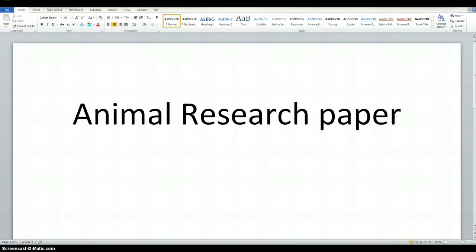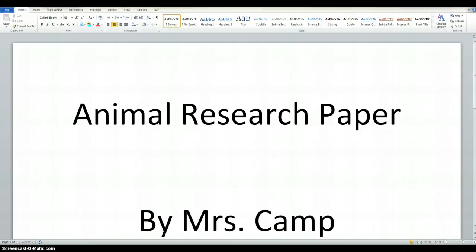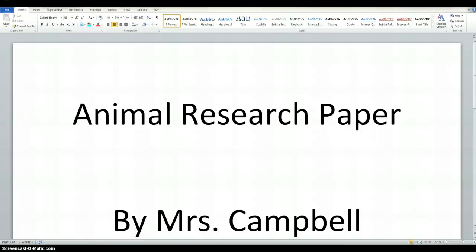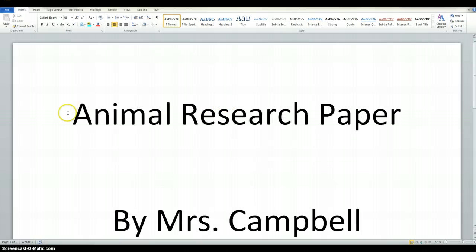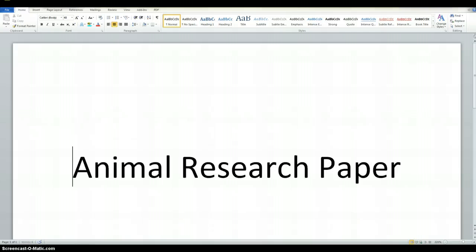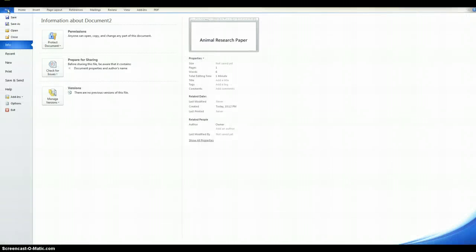Animal research paper. I'm going to hit the return button 3 times, or 2 times, and put by, and then make sure you're putting your name. Remember, names always have a capital, okay? No, I don't like how that's centered, so I'm going to click right here and hit return once. And then I have an opportunity to come over here to file, and it's not there, I think it's in home.